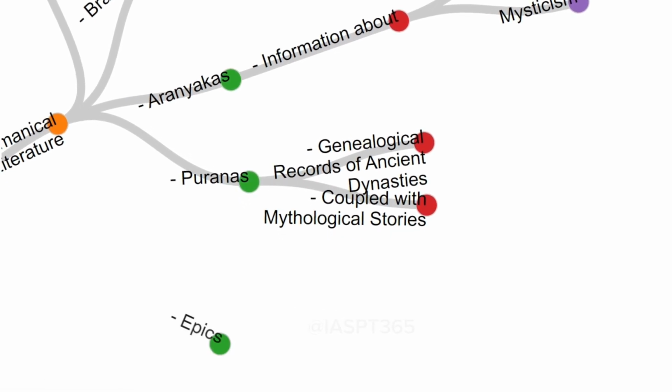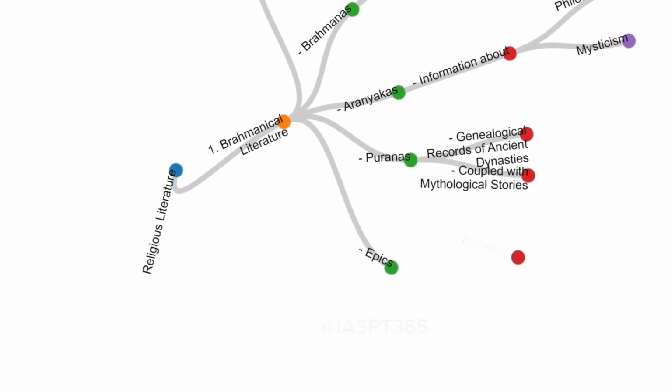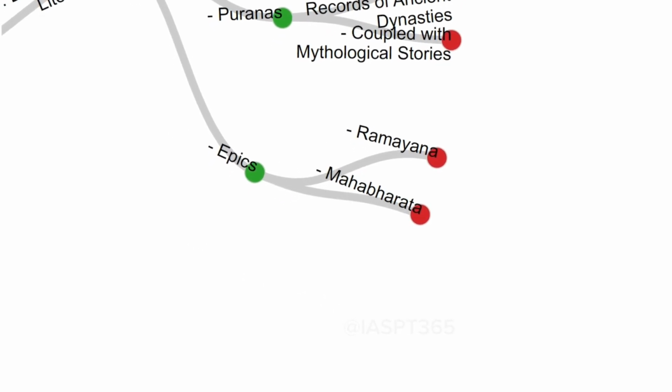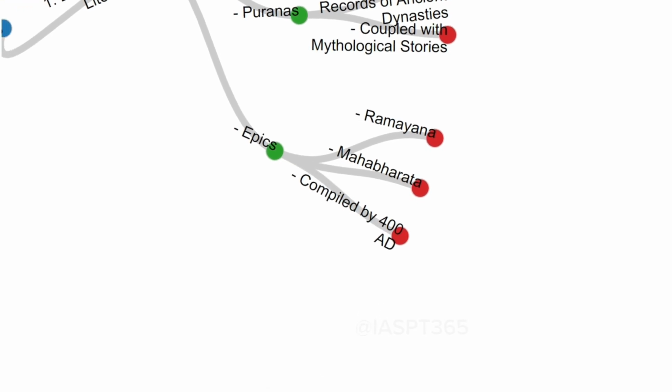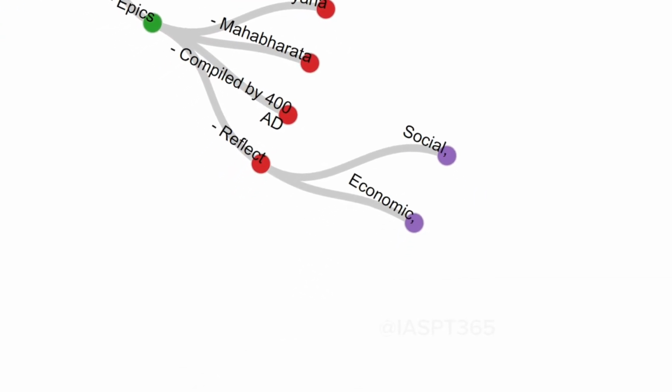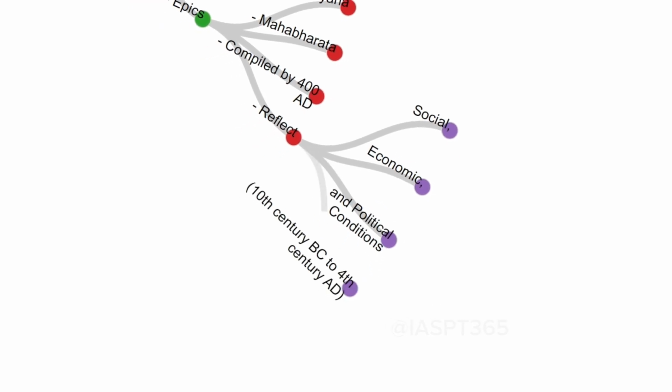Epics. There are 2 Mahakavyas, epics, namely Ramayana and Mahabharata. Both seem to have been finally compiled by 400 AD. They reflect social, economic and political conditions from the 10th century BC to the 4th century AD.